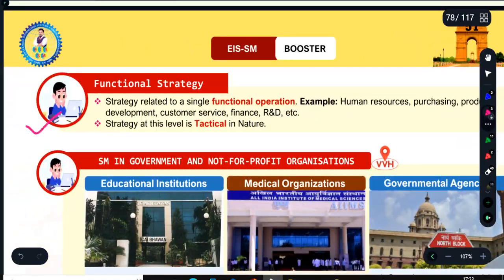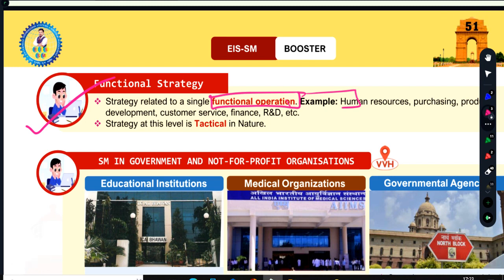And the last one is functional strategy. It is, as I told you, functional operations, and sub operations also, sub functions also.